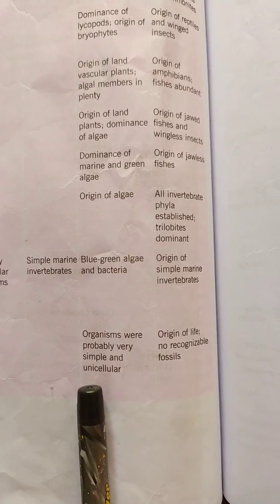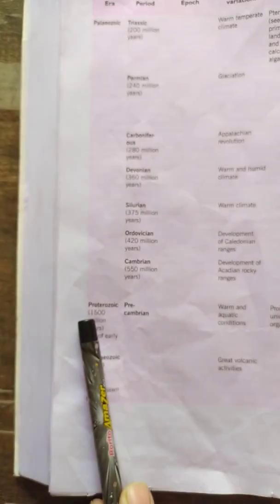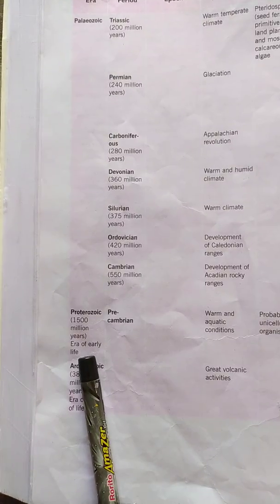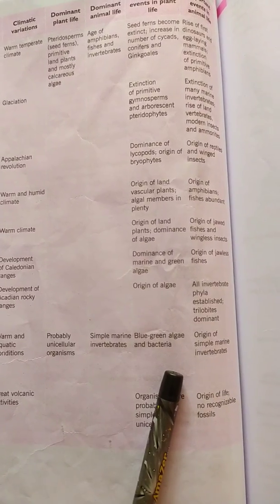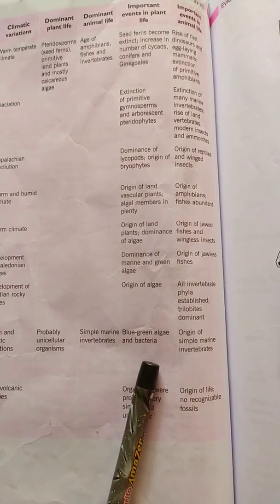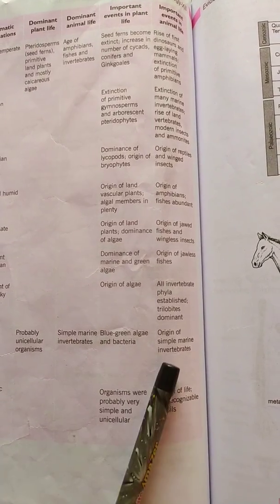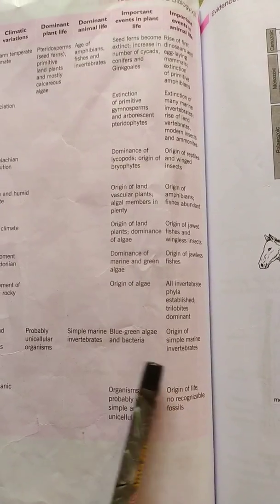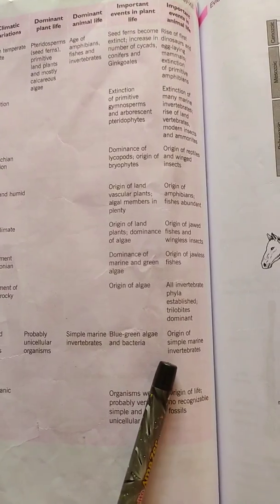Then let's come to the next era, which is Proterozoic era. In this era, we see that there were blue-green algae and bacteria, and also the simple marine invertebrates came up in this era.